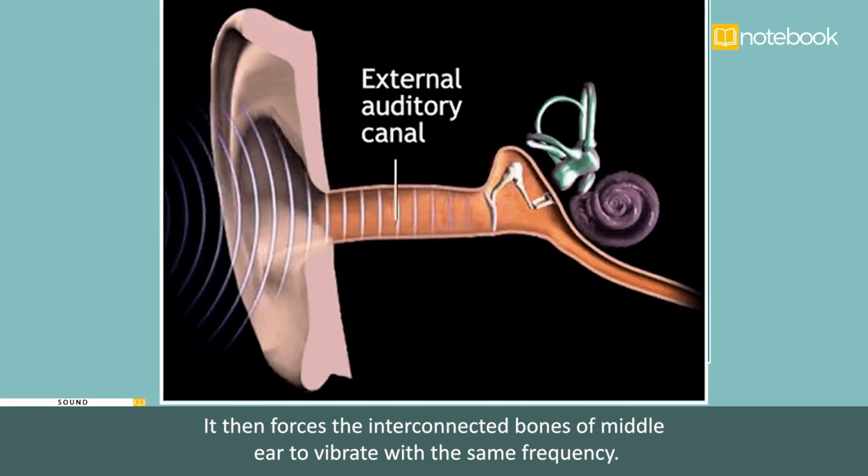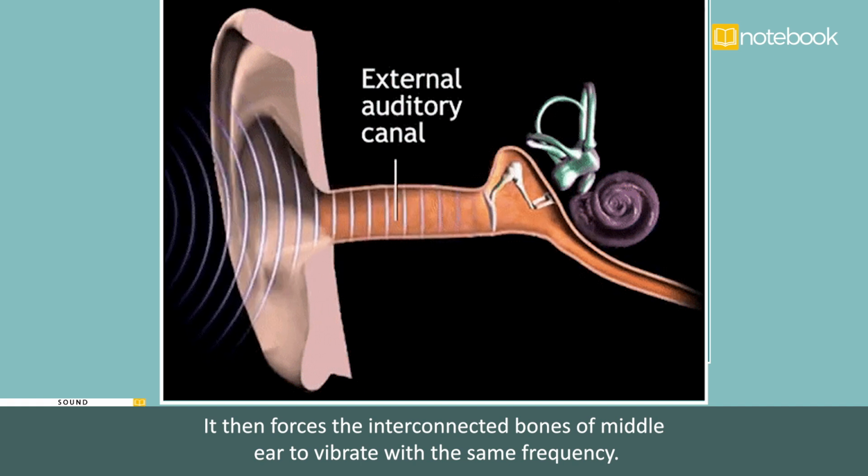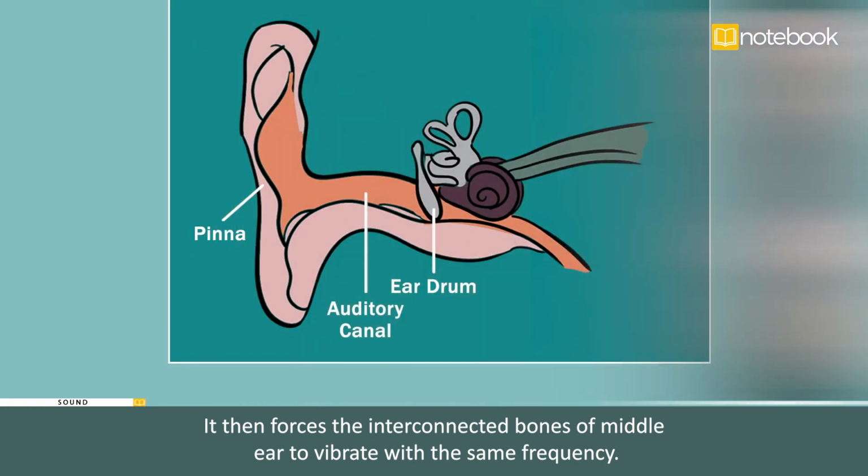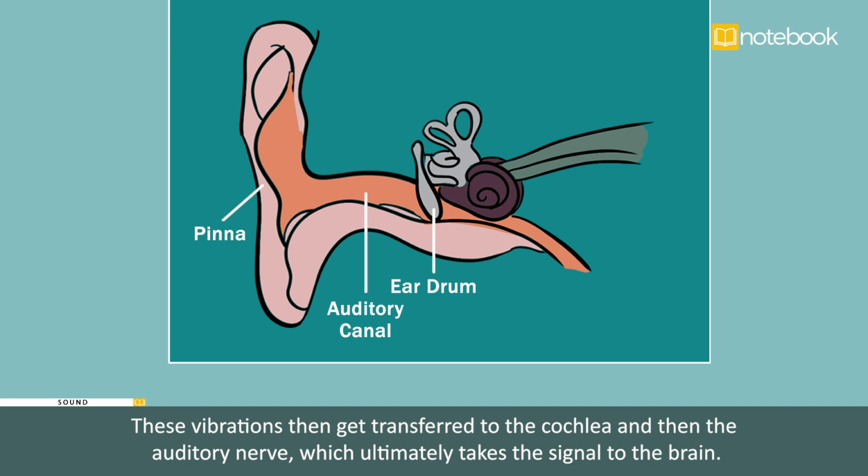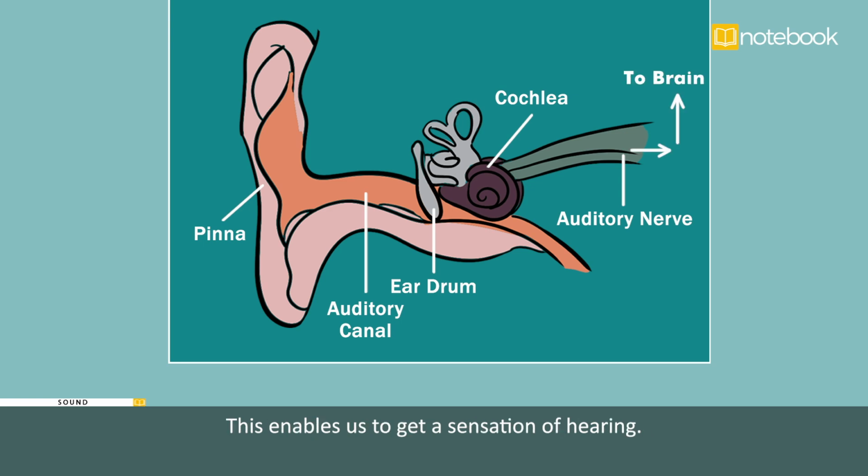It then forces the interconnected bones of middle ear to vibrate with the same frequency. These vibrations then get transferred to the cochlea and then to the auditory nerve, which ultimately takes the signal to the brain. This enables us to get a sensation of hearing.